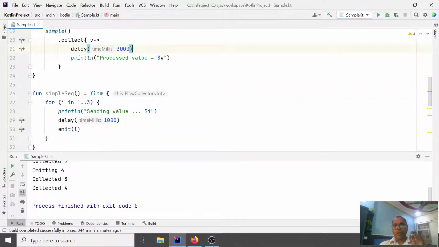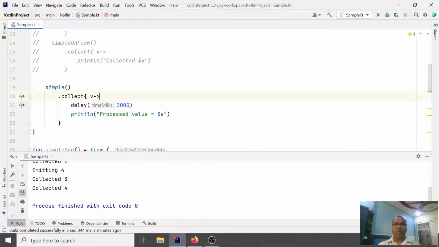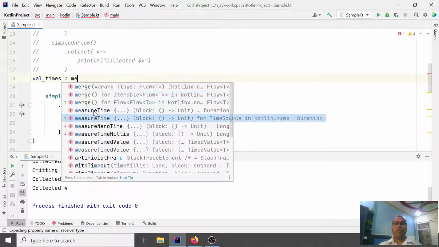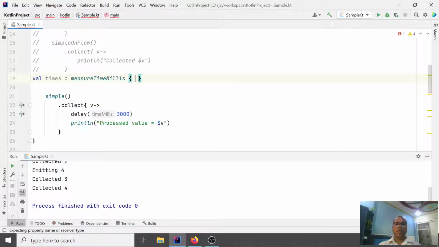So let's assume we calculate the time. For that you can use measureTimeMillis, which measures time in milliseconds.